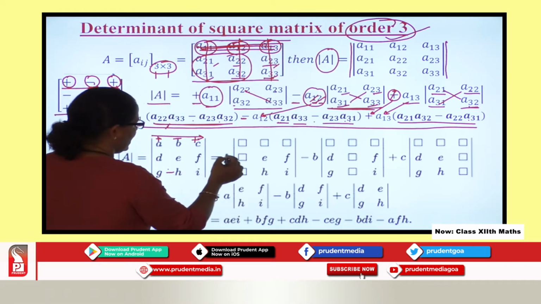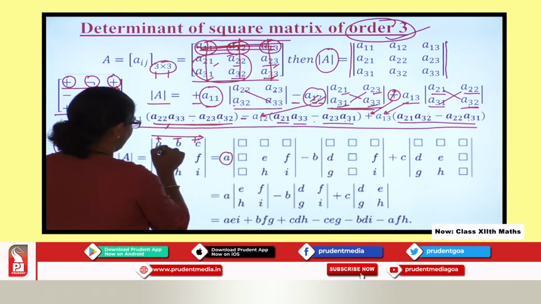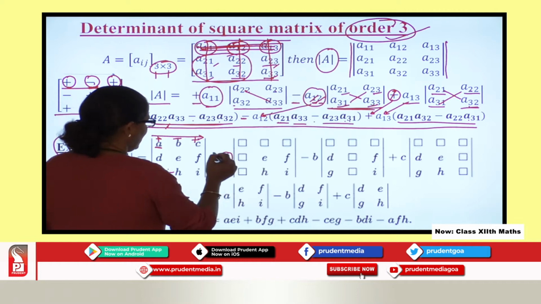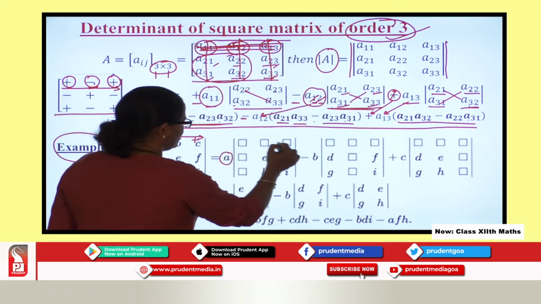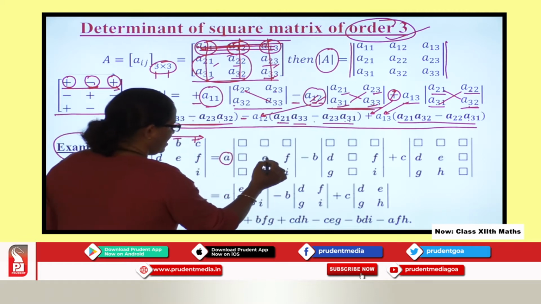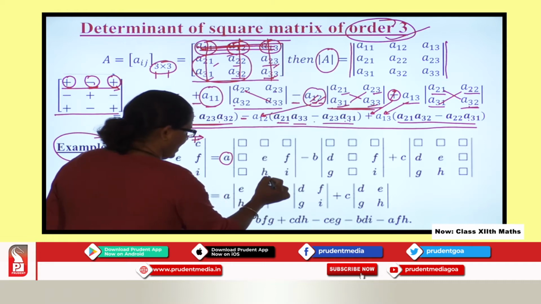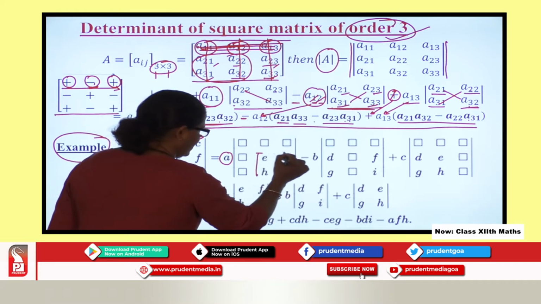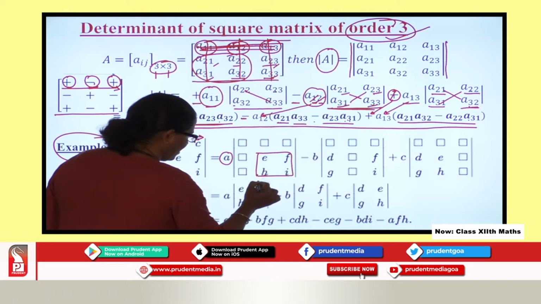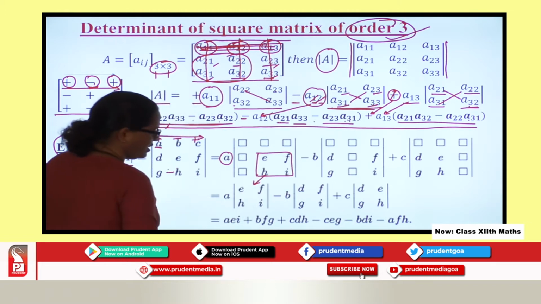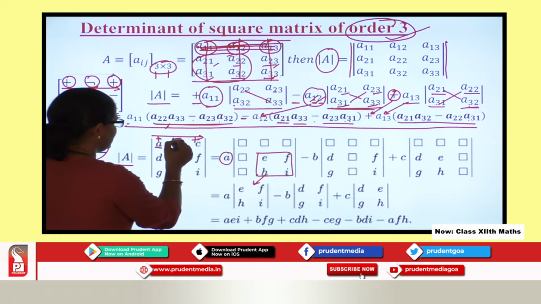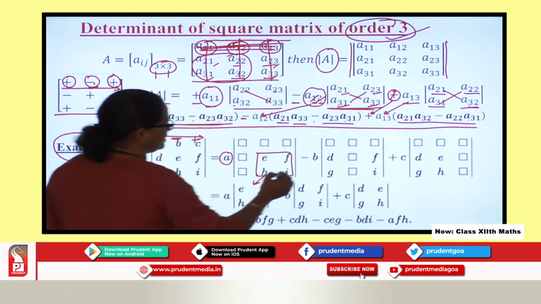So you can see I am taking A, first element. What I will do, I will delete first row, first column, and whatever elements are left, these elements I am taking over here. You can see, okay, minus. Why minus sign? Because there is minus sign over here.